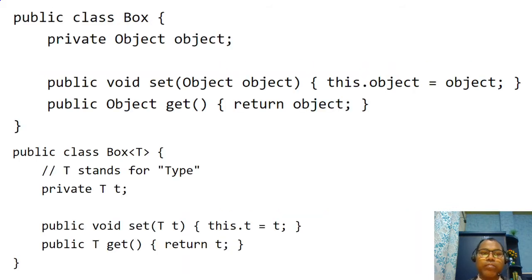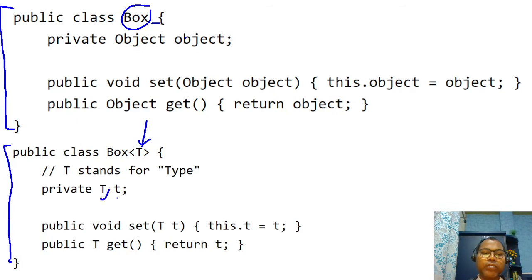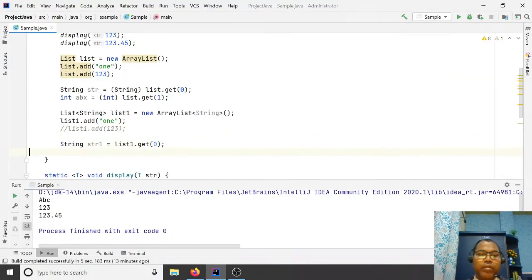Let us look at an example. Here is a general Box class, and this is your generic class. Here the class name is Box, and you can define your generic types, and here you can define the data types, value, and set it. Let's say here we write